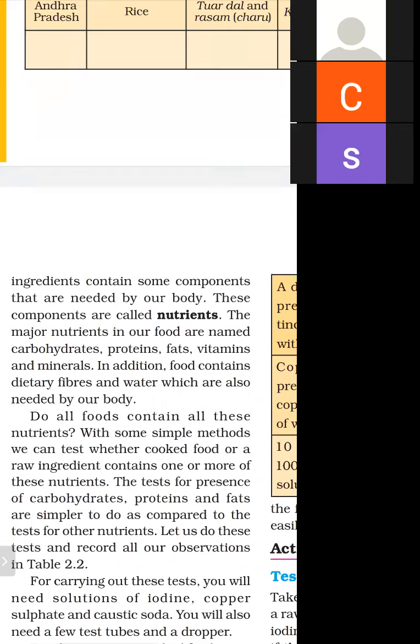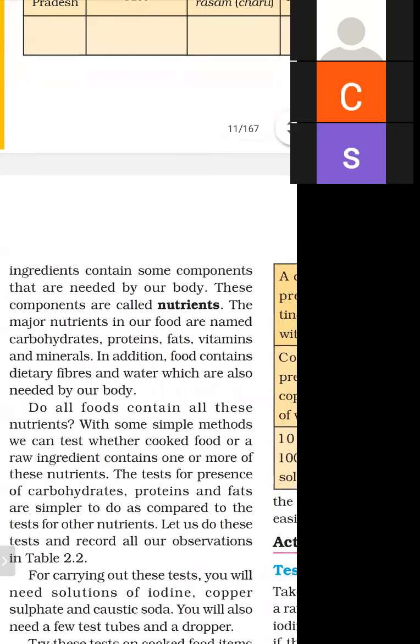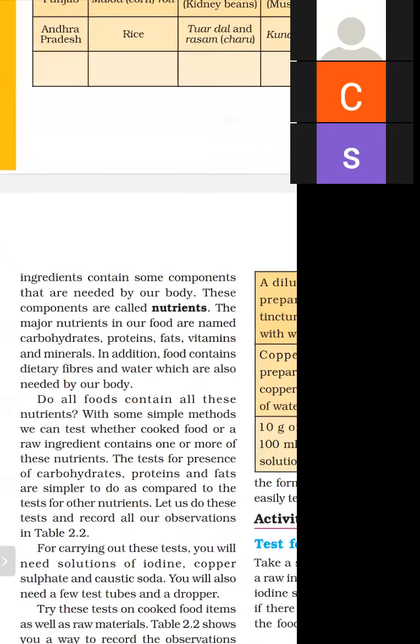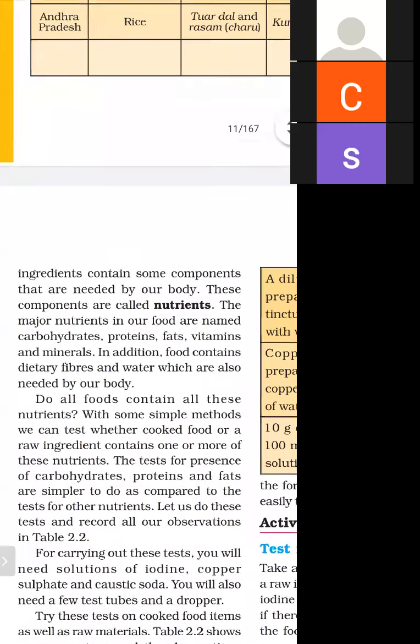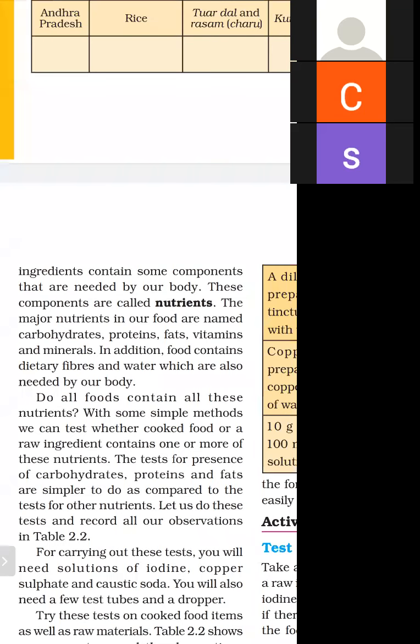In our food there are some special substances that are needed by our body, and these components are called nutrients. The chemical substances present in our food that are essential for our body are called nutrients. We can note down this definition in the notebook. What are nutrients? The chemical substances present in our food that are essential for our body are called nutrients.